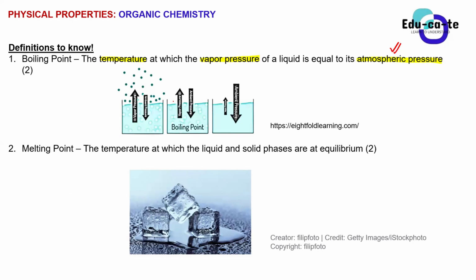So basically this is just an image trying to explain what happens when there is boiling. When the water starts forming bubbles or starts to boil, the vapor pressure is just the pressure from the steam. Remember guys that when a liquid is being heated, like if I put a liquid on top of a stove, it will start making some steam.